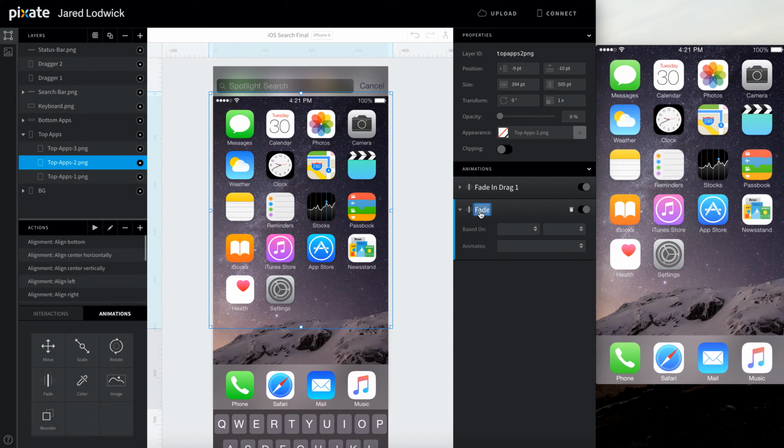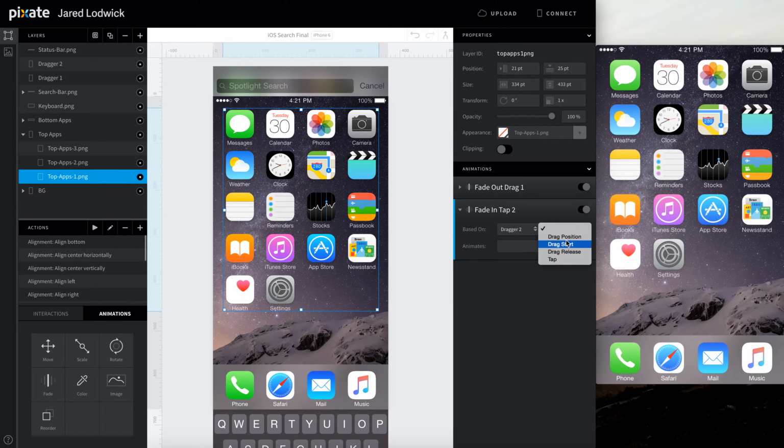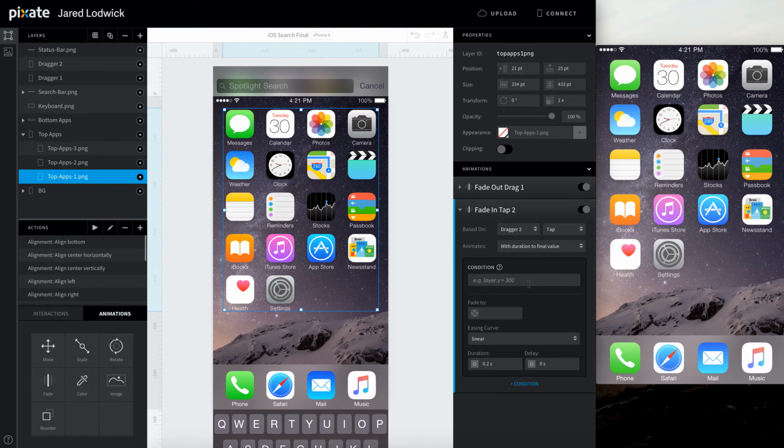Go into top apps 2, fade out tap 2, based off dragger 2's tap, fade to 0, with a duration of 0.1 and delay of 0.1. Then we can come into top apps 1, our base layer. This is going to be a fade in, so I'll call this fade in tap 2. Go up to 100, then a delay of 0.1 and a duration of 0.1.